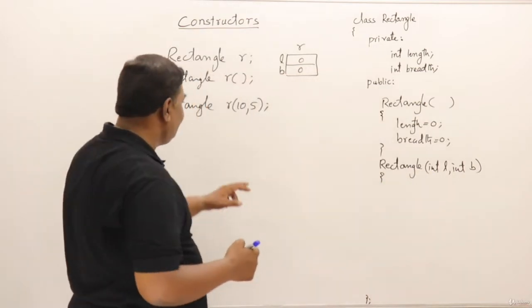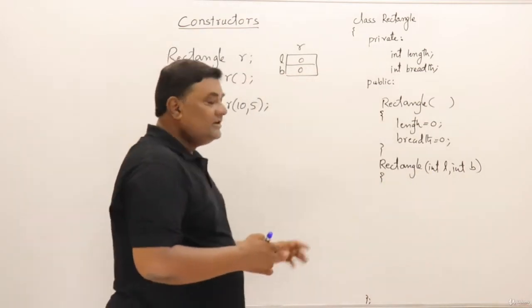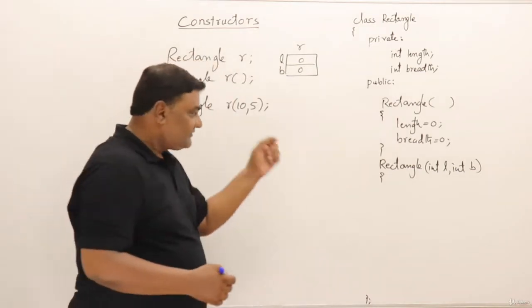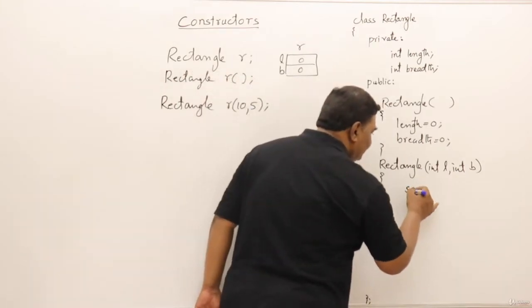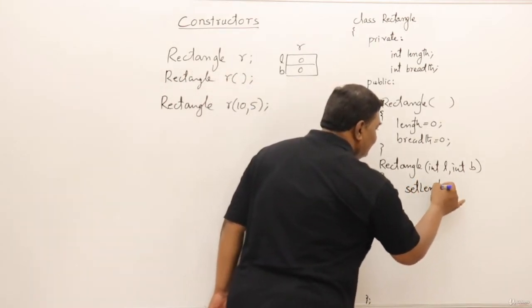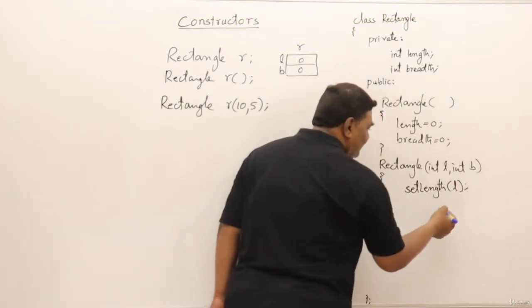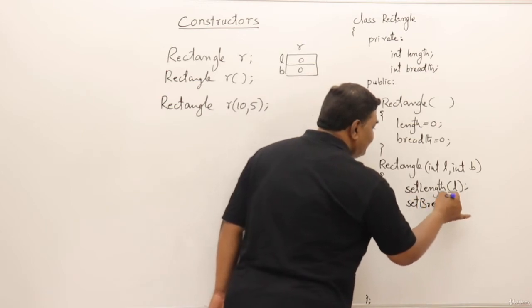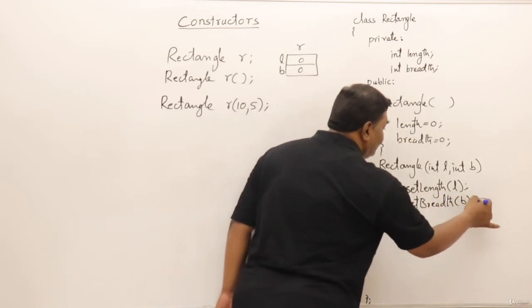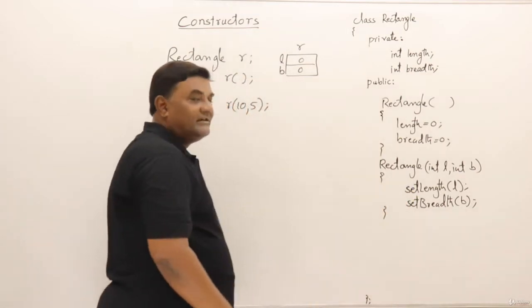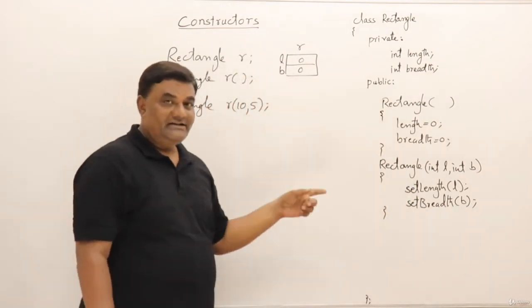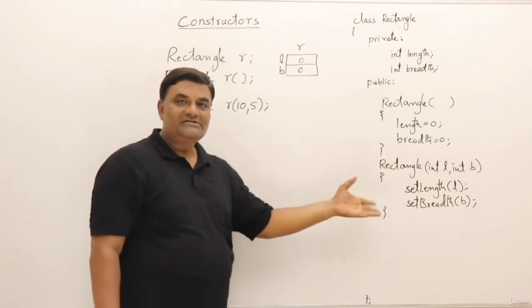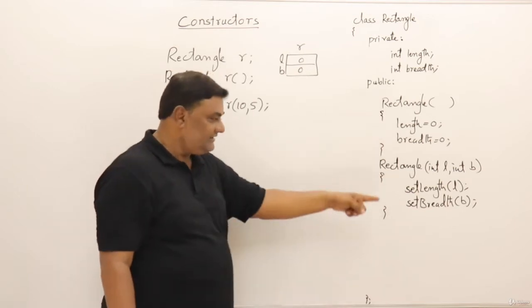Now again there is a possibility that I can give negative values also. We already have the set length and set breadth functions. They know how to set the values, so I will call those functions. I will say set length, please take this length and set it. You know better whether it should be negative or not, you take care. Set breadth, please take this breadth value and set it. So I don't have to write the validation code here. These functions will check and set the length and breadth. So the constructor is utilizing those functions which are already inside the class.